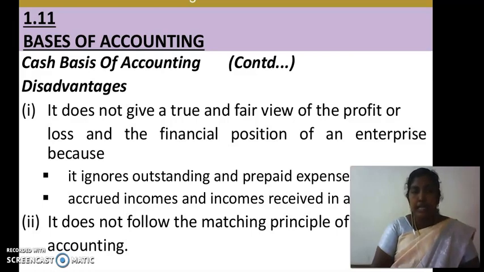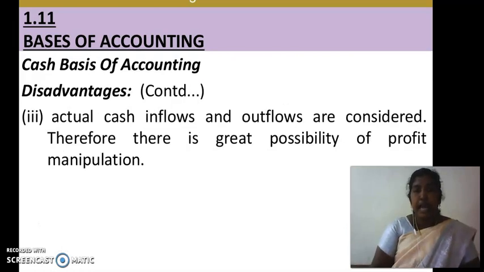The second disadvantage is that it does not follow the matching principle of accounting. The third disadvantage is that actual cash inflows and outflows are considered. Therefore, there is great possibility of profit manipulation.